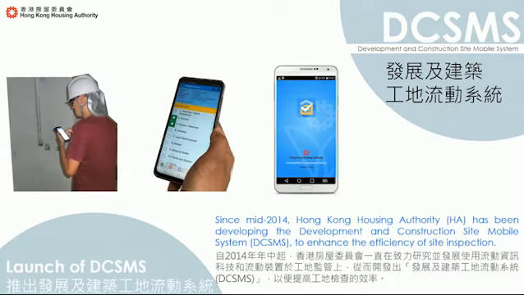Since mid-2014, Hong Kong Housing Authority, HA, has been developing the Development and Construction Site Mobile System, DCSMS, to enhance the efficiency of site inspection.